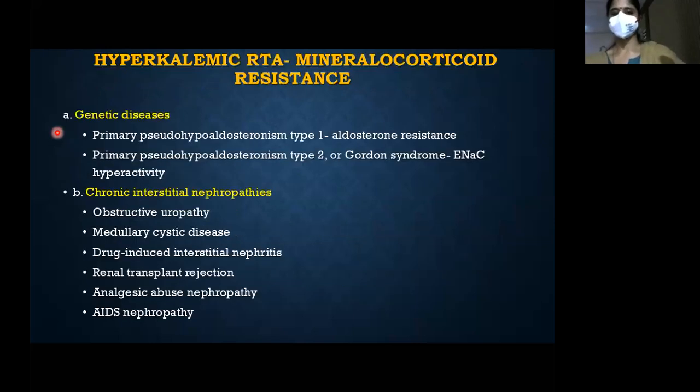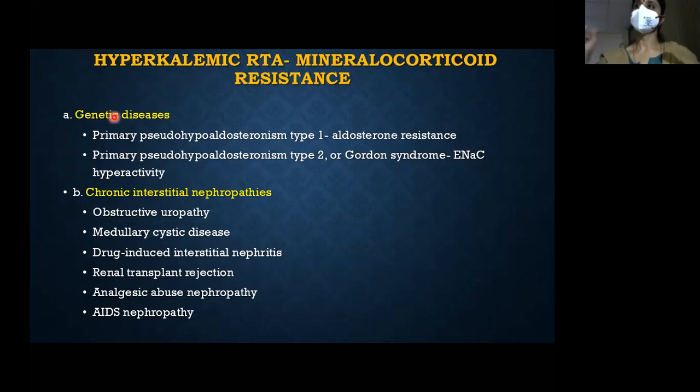That's the case finally. Okay, there are other genetic disorders like type 1 pseudohypoaldosteronism or aldosterone resistance, where the mineralocorticoid receptors are faulty, and you have type 2, where the ENaC channel is hyperactive. Even without aldosterone, ENaC channels keep being hyperactive.